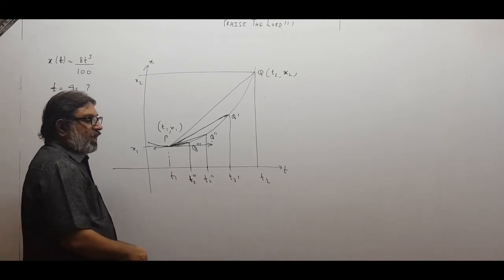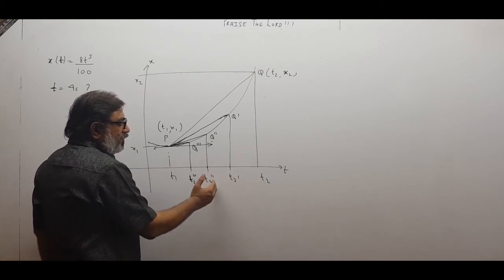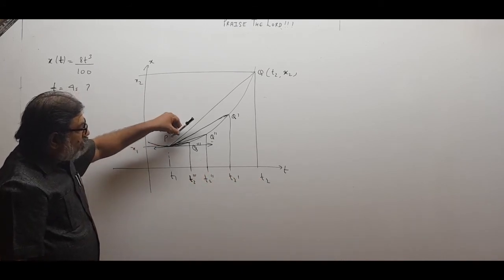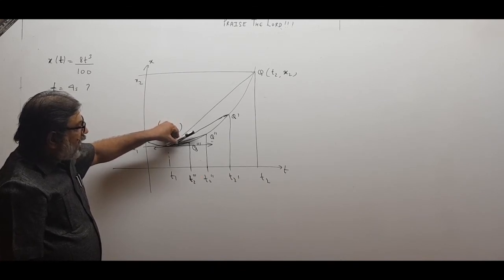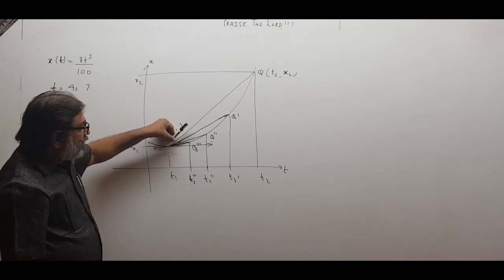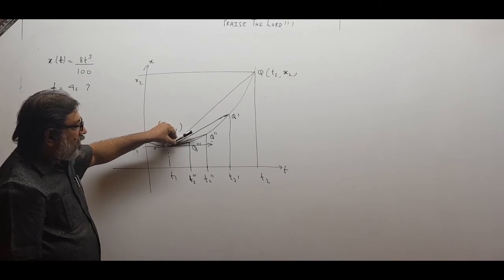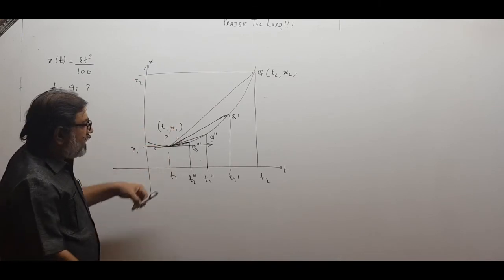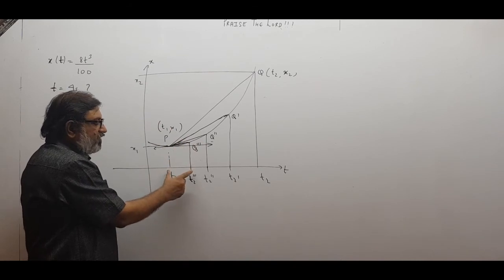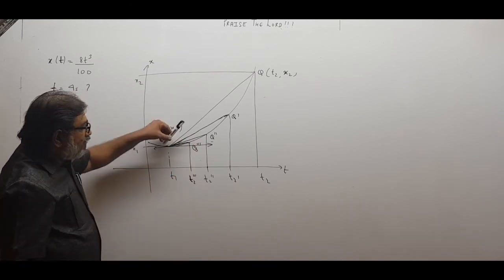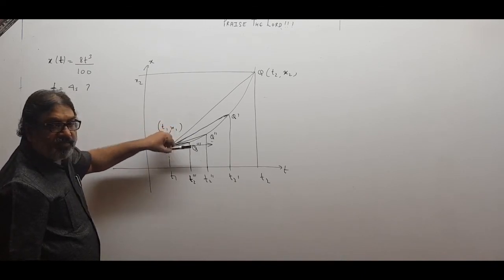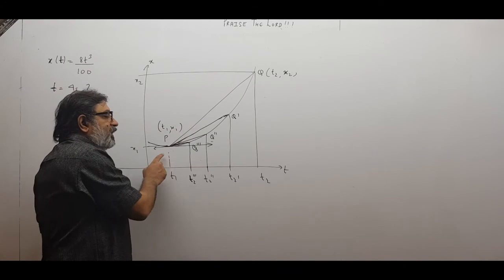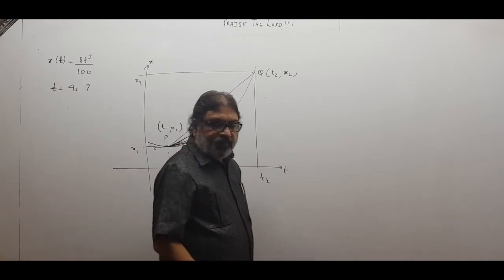Now children, see, the time interval is decreasing from t2 to this much to this much to this much. What is happening? Earlier the slope was like this, then it became like this, then like this, then like this. Slowly the slope is coming down. And we know that if we bring Q dash very close to P, if we make this time interval almost 0, then this chord PQ will come slowly in the direction of the tangent. The slope of the chord and the slope of the tangent will become the same.